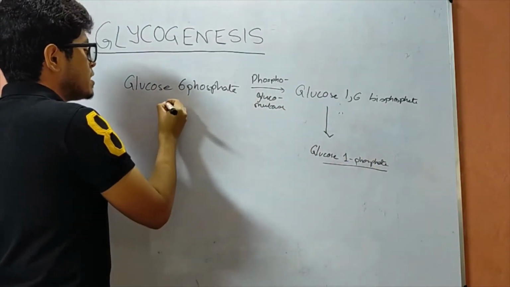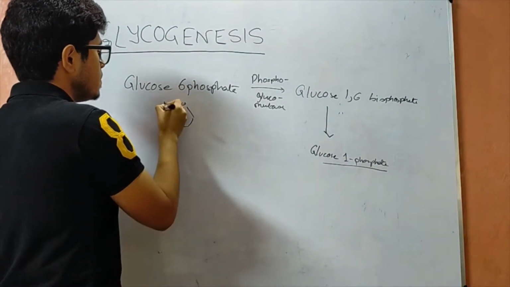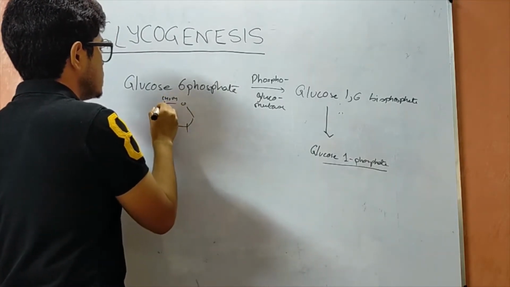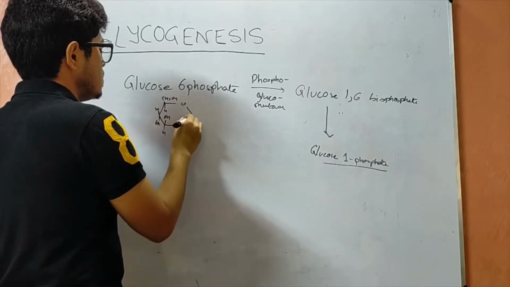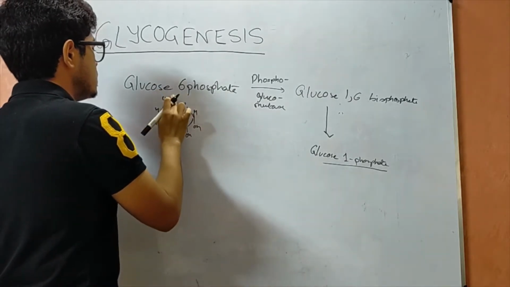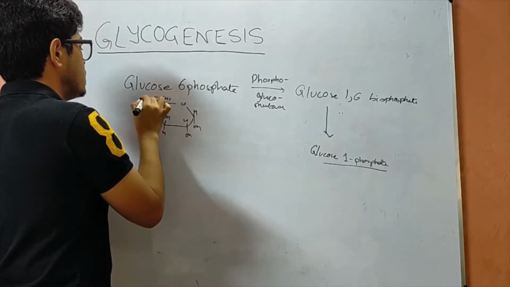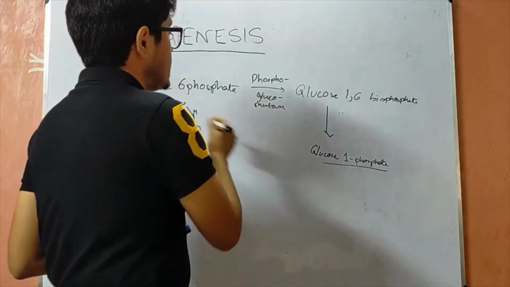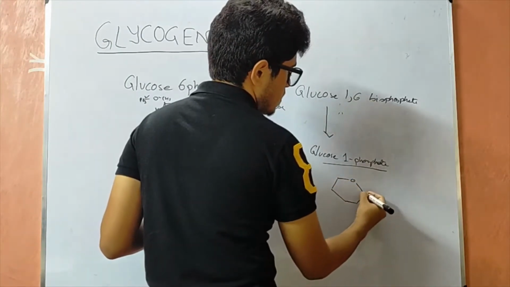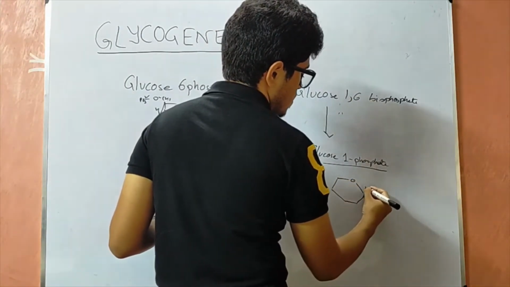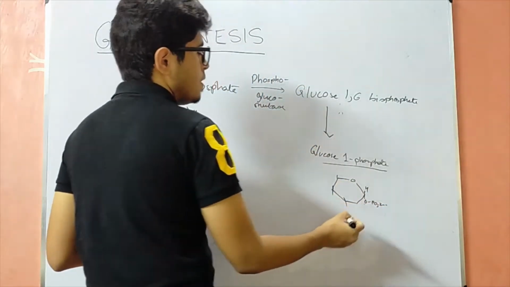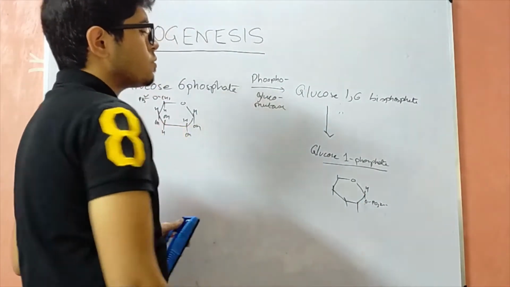If you want to know the structures, this is the structure of glucose 1-phosphate.